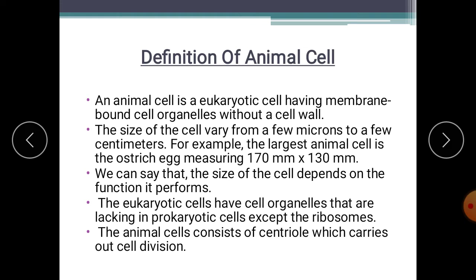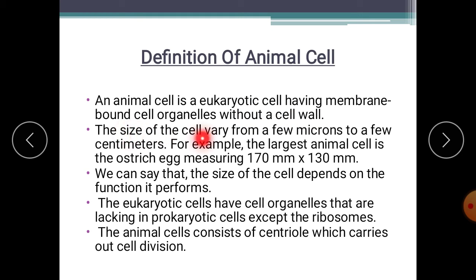And it is also a eukaryotic cell. What is a eukaryotic cell? You know it. Eukaryotic cells are the cells having a true nucleus. If the nucleus is lacking, such cells are called prokaryotic cells. So an animal cell is a eukaryotic cell having membrane bound cell organelles without a cell wall. Membrane bound cell organelles are lacking in prokaryotic cells.